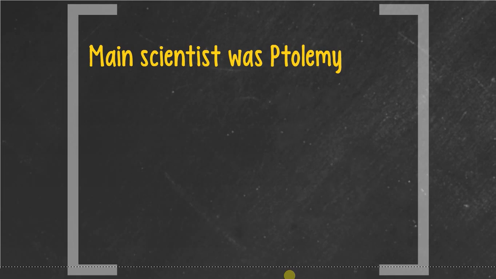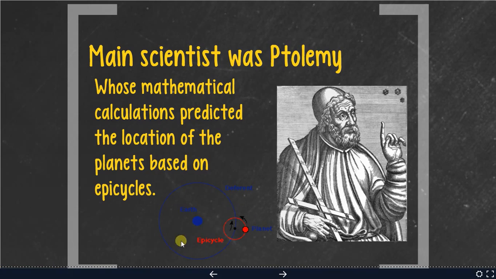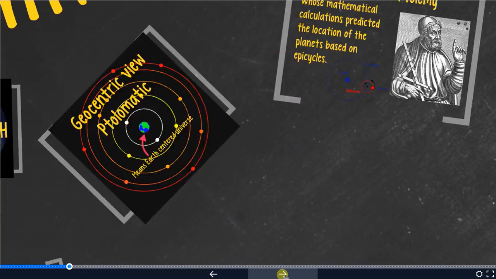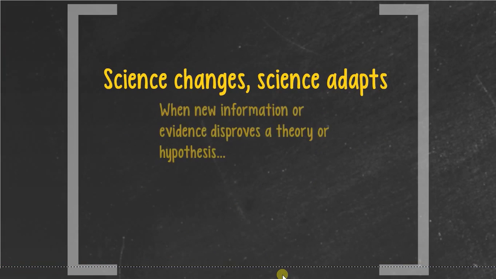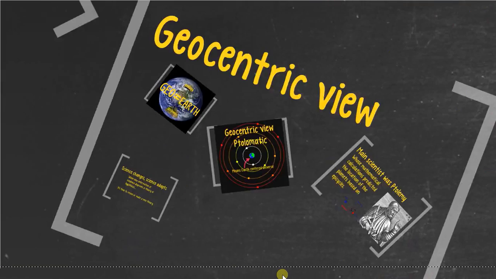So the main scientist for the geocentric view was Ptolemy. His mathematical calculations predicted the location of planets based on epicycles. Now remember, epicycles aren't real, these are fake. We learned this through observation and evidence, and we were able to say that no, the geocentric theory is wrong. Now, science changes, science adapts. When new information or evidence disproves a theory or hypothesis, it's time to revise that theory or hypothesis, or even make a brand new theory.